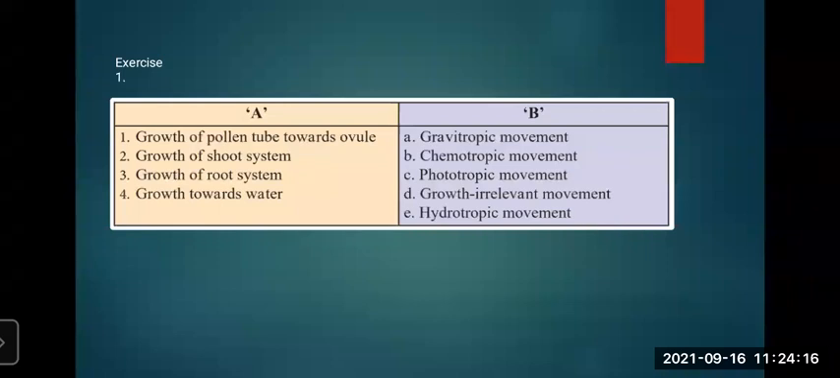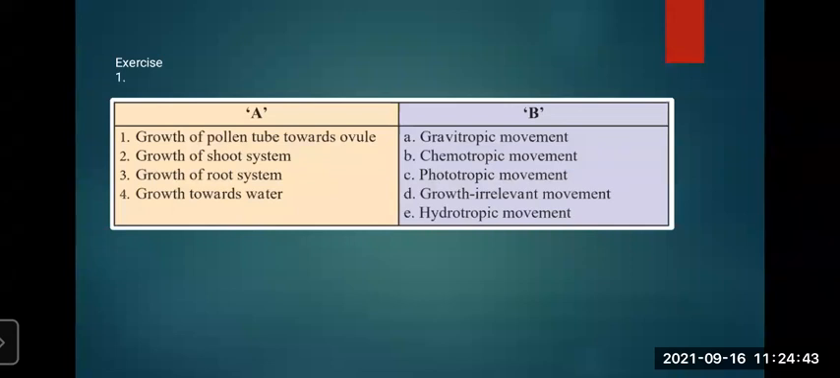We have already learned these growth-related movements. So, growth of pollen tube towards ovule. It is not included in gravitropic, chemotropic, phototropic. Sorry, it is there in chemotropic. Okay, it is a chemotropic, a chemically tropic movement. Now growth of shoot system, we understood it by phototropic,